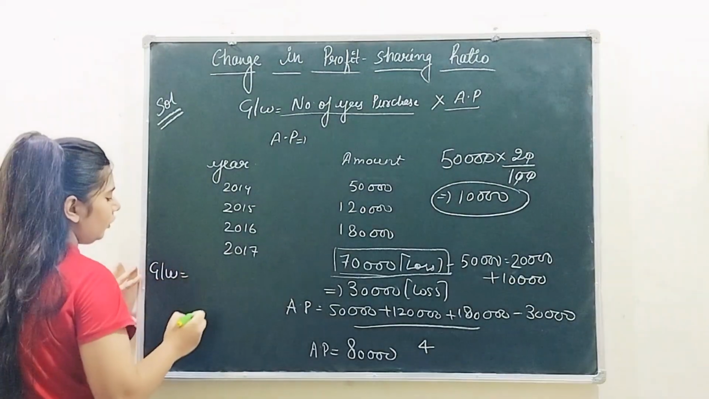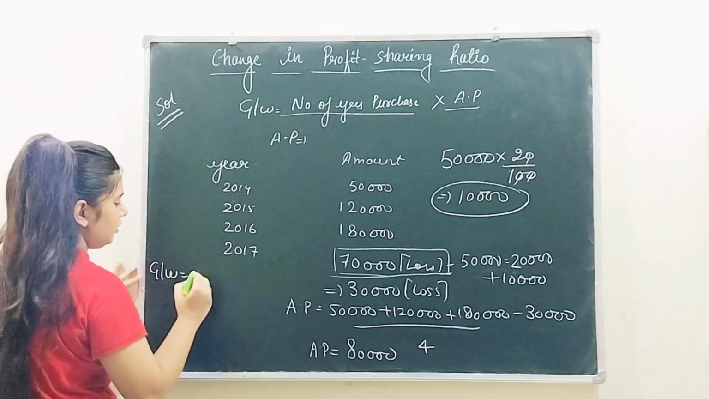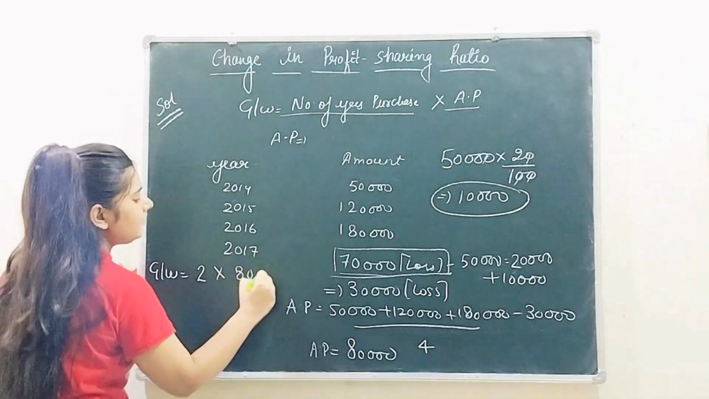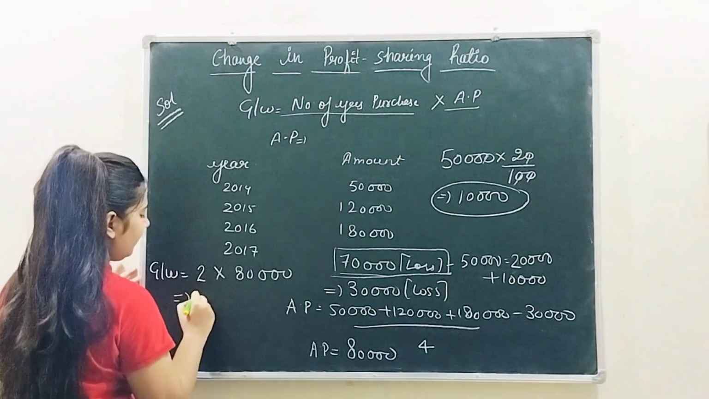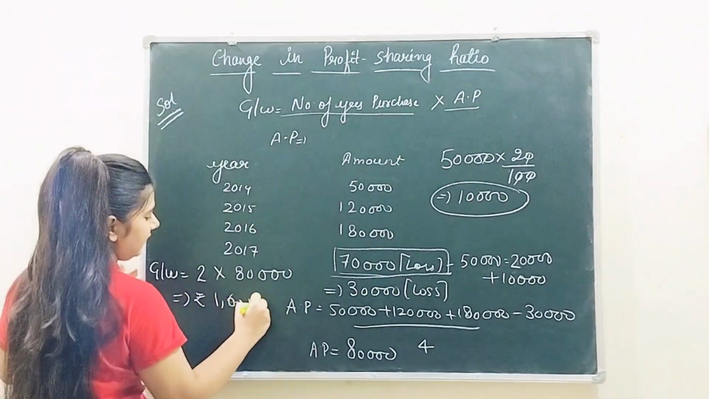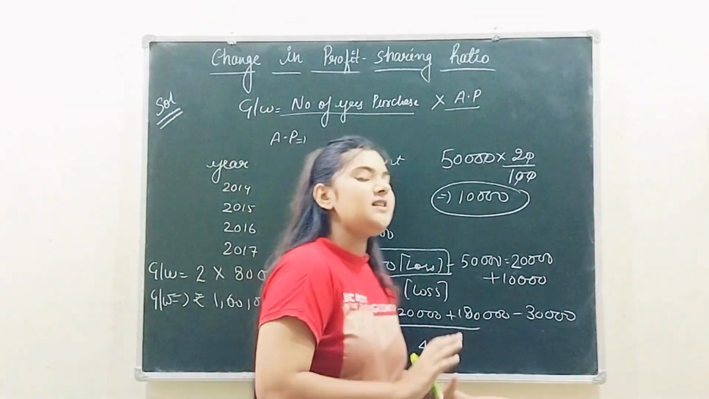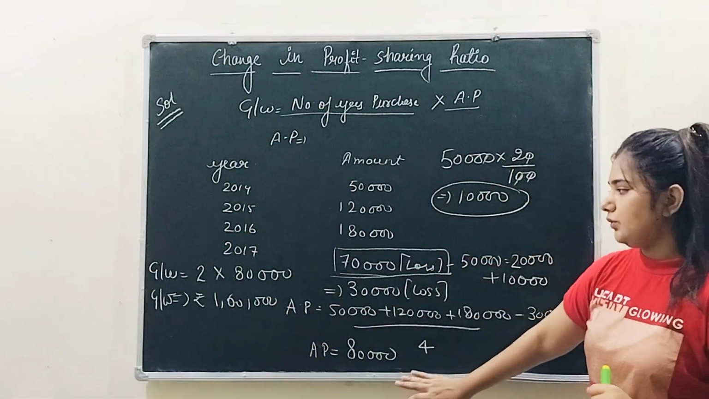The formula for goodwill is number of years purchased into your average profit. Number of years purchased are given in the question and average profit is 80,000. It is giving you 1,60,000 as the amount of goodwill. So this is what you have to do in this question. This is it.